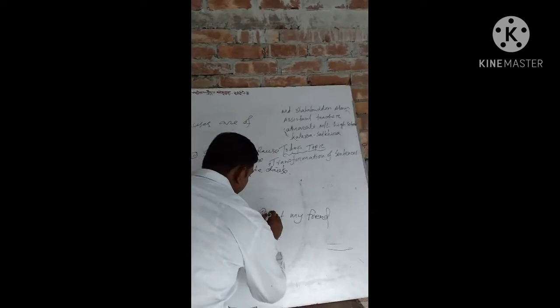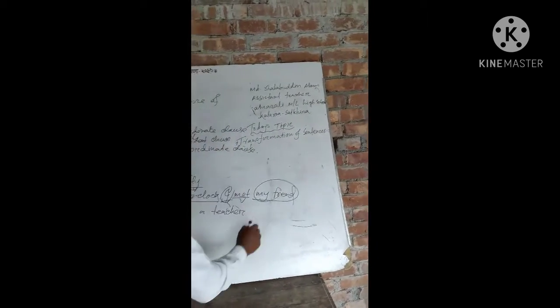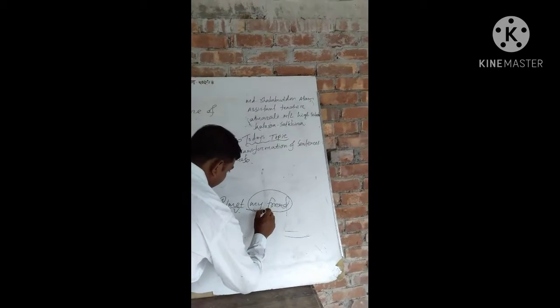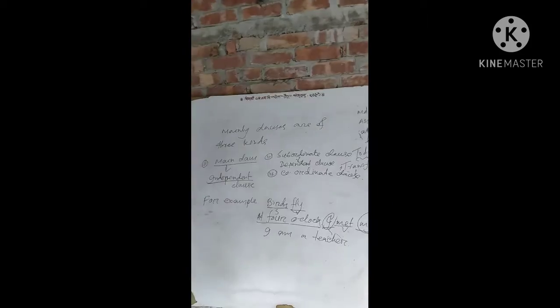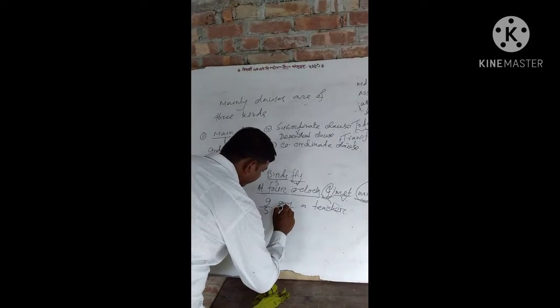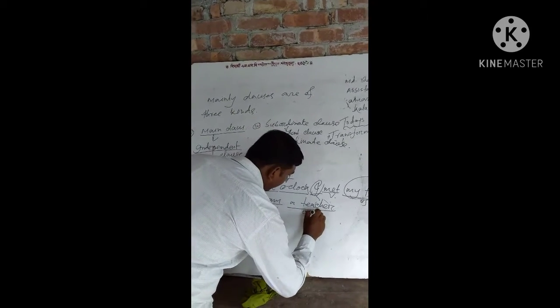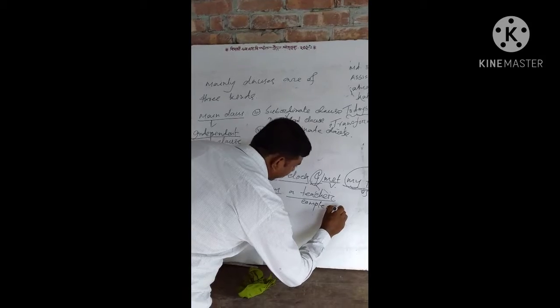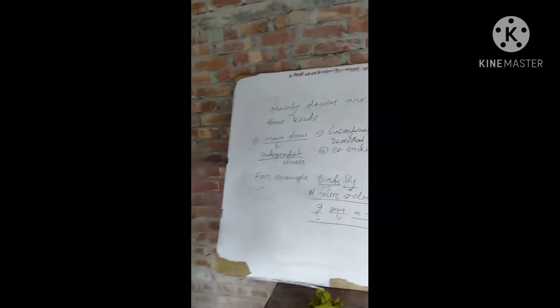I is a subject, met is a verb, my friend is an object. So it is a main clause. I is a subject, am is a verb, a teacher is a complement. So it is a main clause.